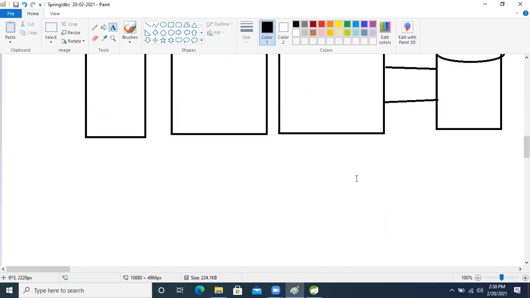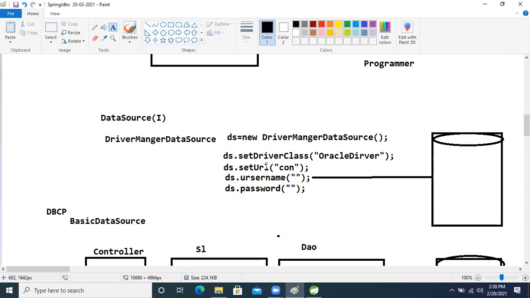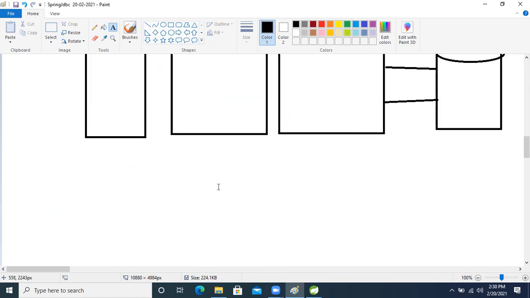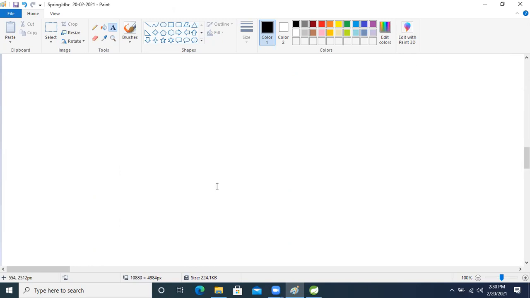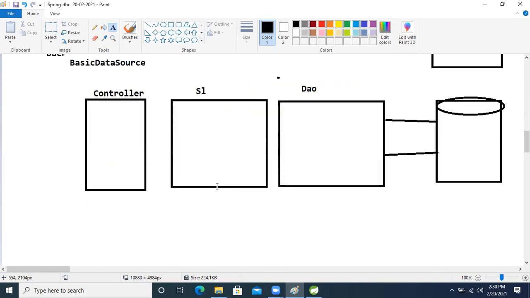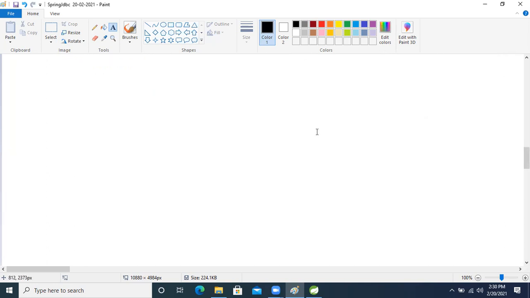So let's understand these things using a UML diagram, okay? By seeing that UML diagram, we will develop our application, and I will try to give you the imagination at that time. If you get that imagination, then total JDBC will become easy for you people, okay?